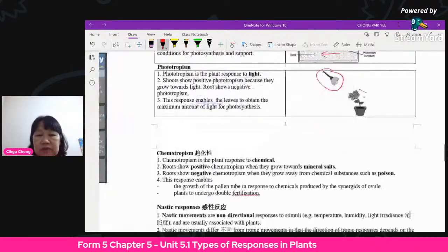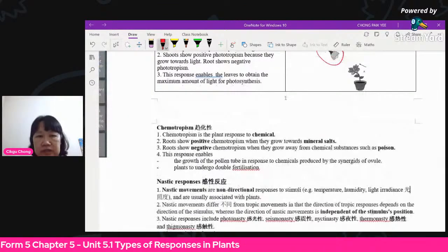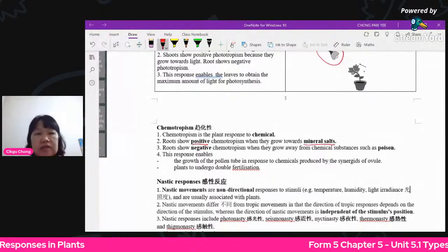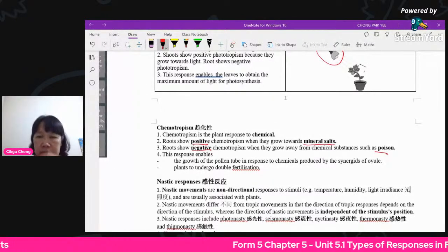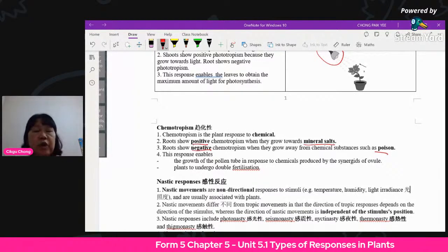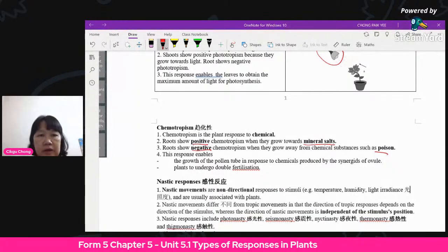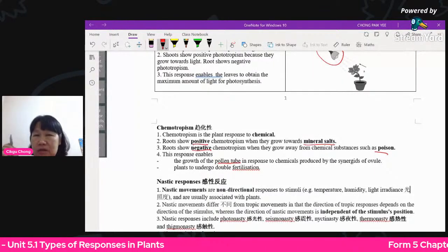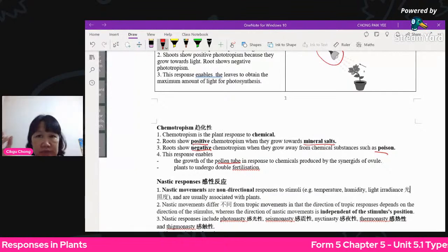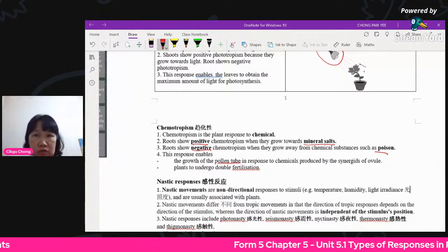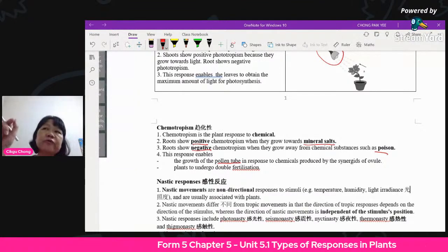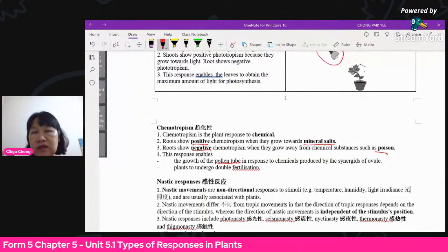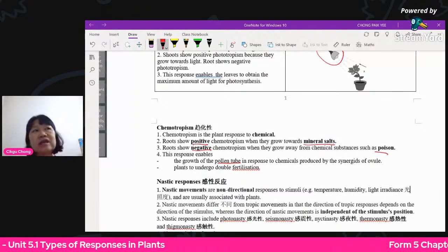Chemotropism, it is positive chemotropism when they grow towards mineral salt that they want, but it will be negative if they grow towards chemicals that are poisonous or harmful to them. So this response also enables the growth of the pollen tube. Sometimes you know, after the pollen grains germinate, how do they know where to go? How do they know how to find their way to the ovule of the ovary?